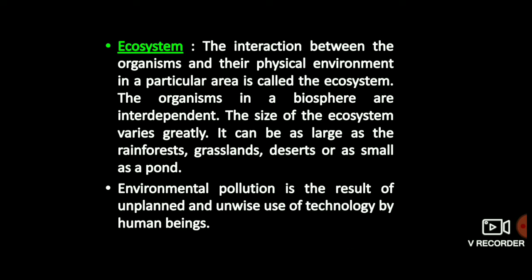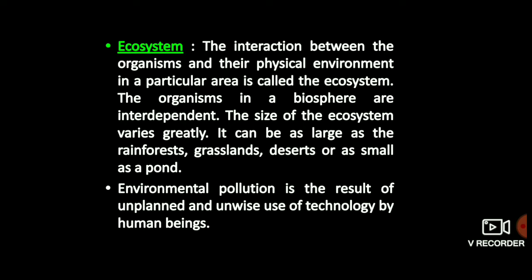Children, next is ecosystem. The interaction between the organisms and their physical environment in a particular area is called the ecosystem. The organisms in a biosphere are interdependent. The size of ecosystem varies greatly. It can be as large as the rainforest, grasslands, deserts or as small as a pond.